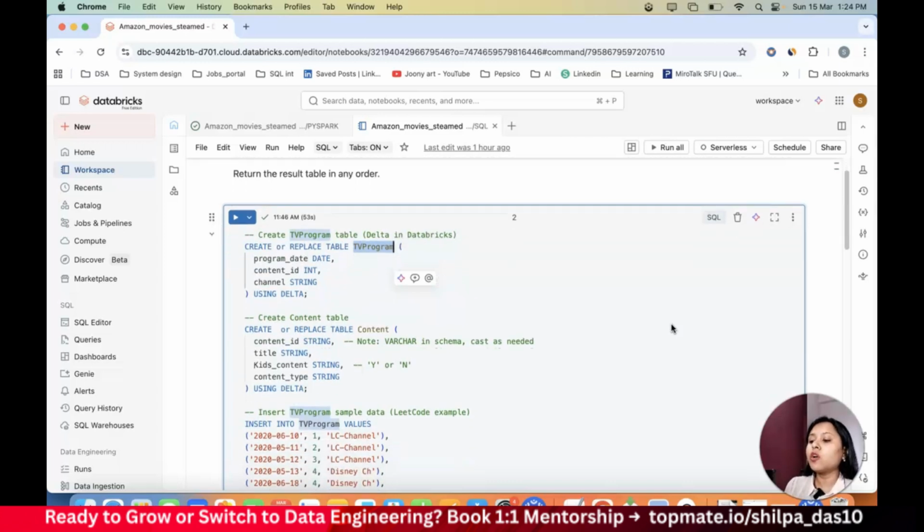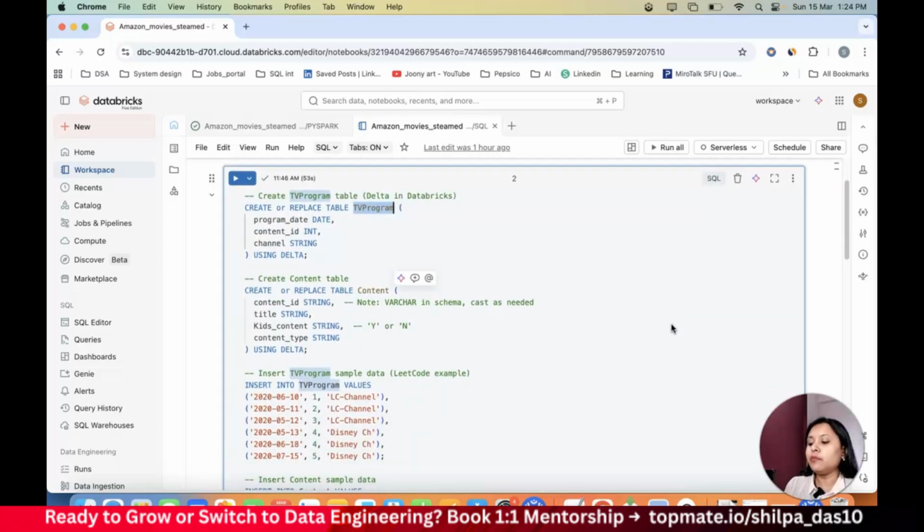There is a table called content. In the TVProgram, we have the dates on which the program has been displayed and the content, what content it is, which title or movie it is, whether it's a series or not, whether it's kids content or not, because as a parent you need to be very careful about what the kids are watching, right? So whether it's kids content or not, you need to bifurcate that.